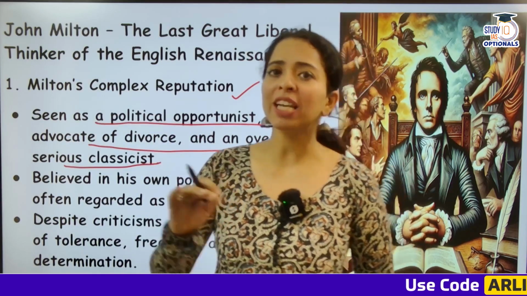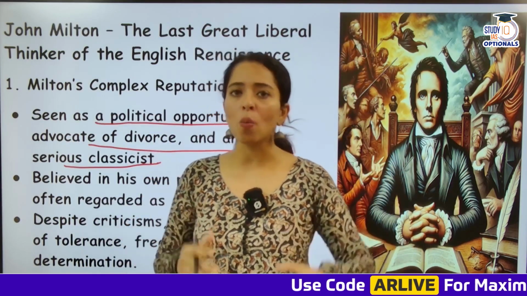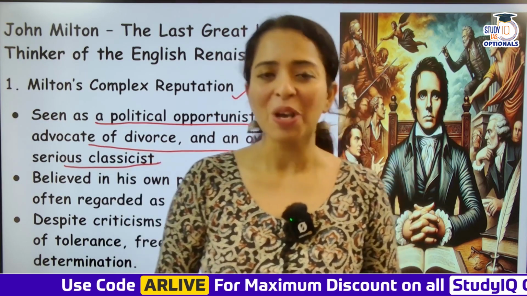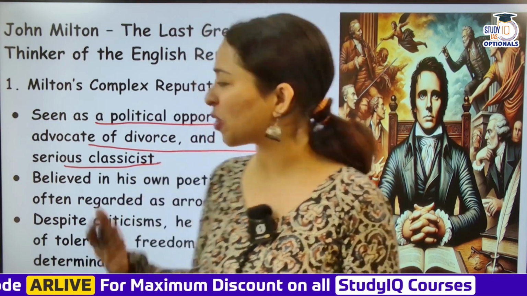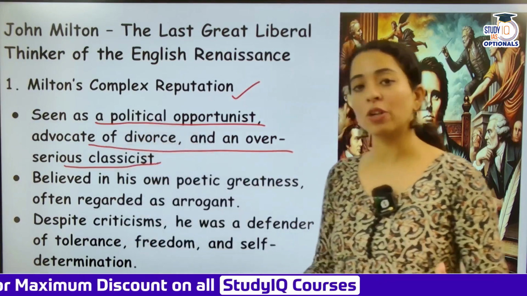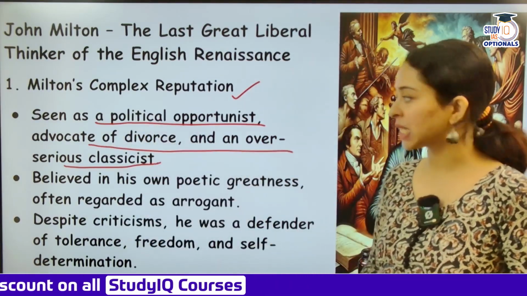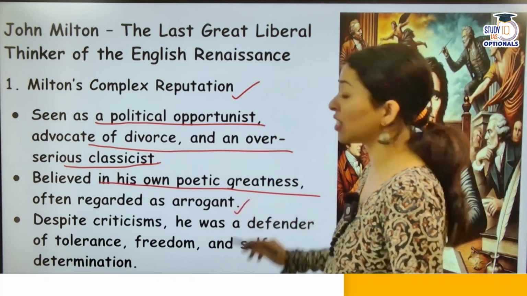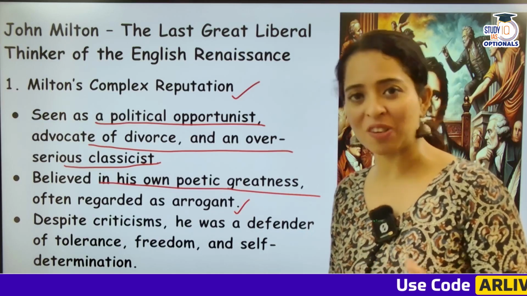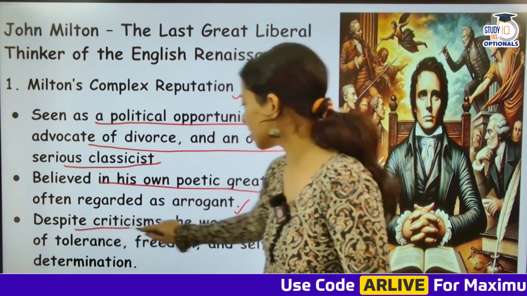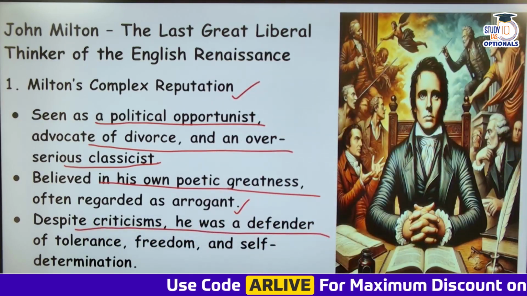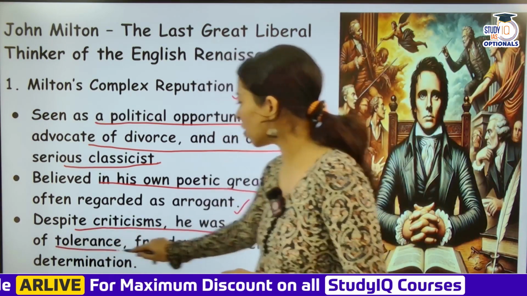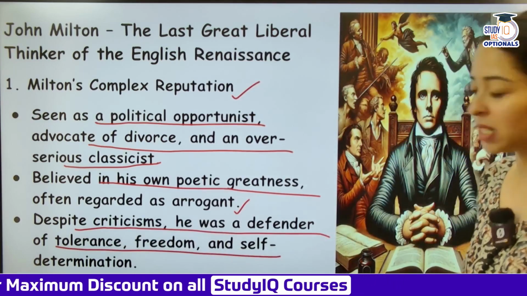Okay, so yes, political opportunist. Why? Because when Oliver Cromwell was in power, he supported Oliver Cromwell a lot, and when Charles the First came, he started supporting Charles the First. So at that time, loyalties did shift, not a big deal, but he also advocated divorce and was an over-serious classicist. He believed in his own poetic greatness, often regarded as arrogant. Yes, he really believed that he was a genius, and that was regarded as arrogant. Despite criticism, he was a defender of tolerance, freedom, and self-determination. However, he very much propagated the idea of tolerance, freedom, and self-determination.